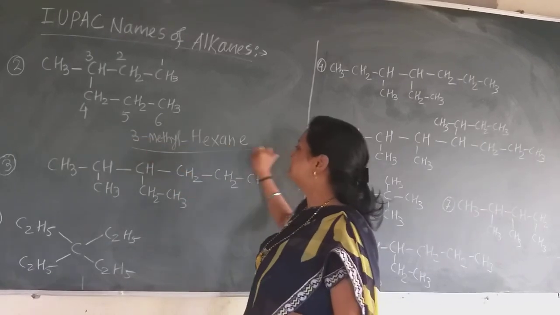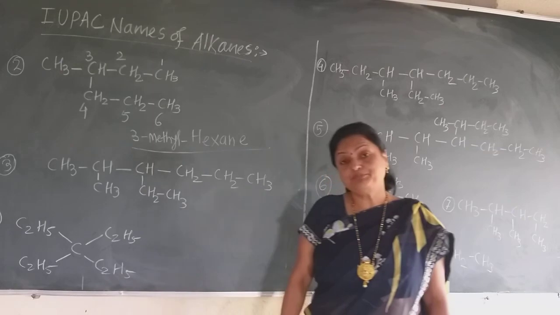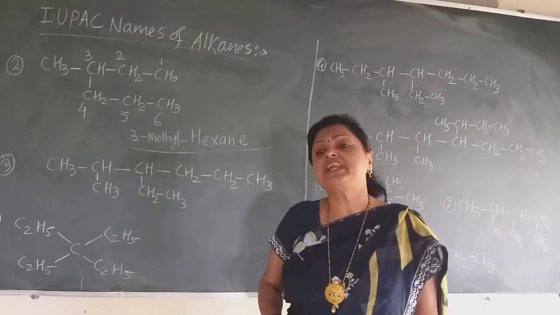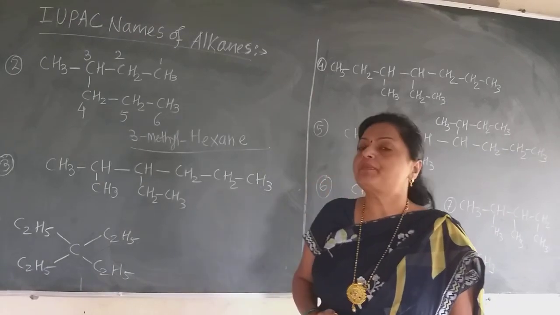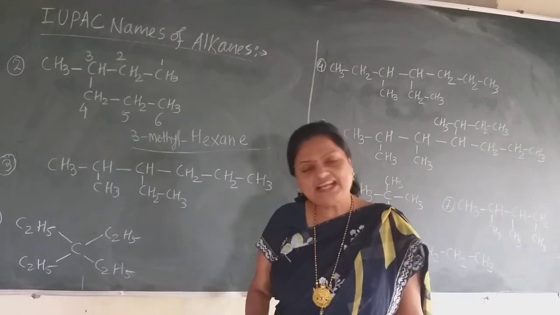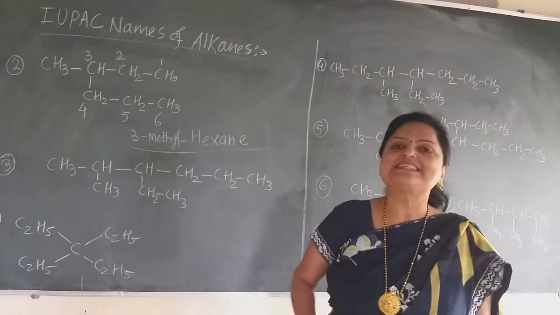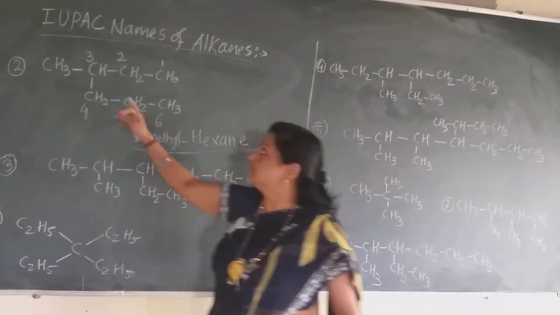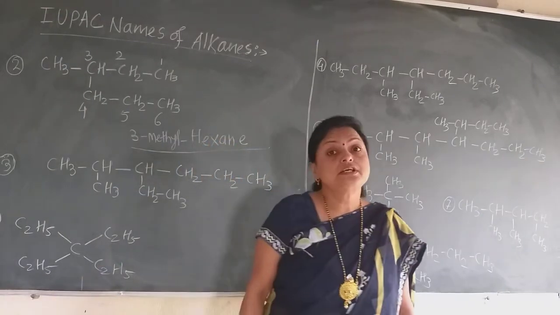This is its IUPAC name. Very simple to give the IUPAC name, but only select such a chain which contains the maximum number of carbon atoms, and always give the numbering from the side which has the nearest substituent.